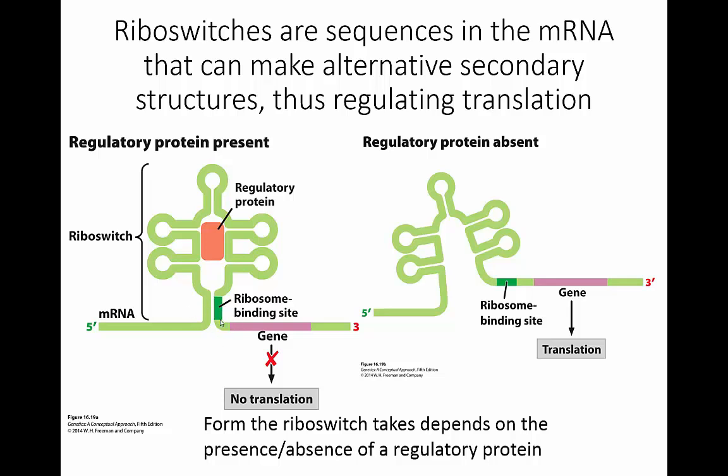So therefore that messenger RNA will not get bound by ribosomes and the gene will not be translated. In the absence of that regulatory protein, that messenger RNA forms a different secondary structure. Then that ribosome binding site, the Shine-Dalgarno sequence, would be accessible, and the ribosome can bind on there and translate